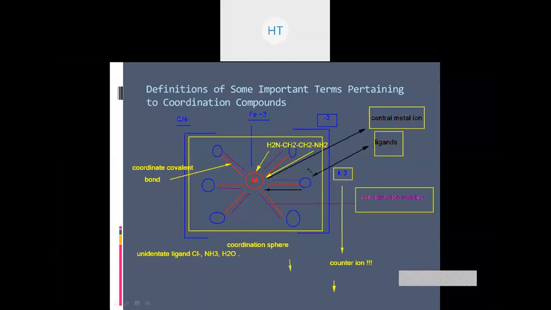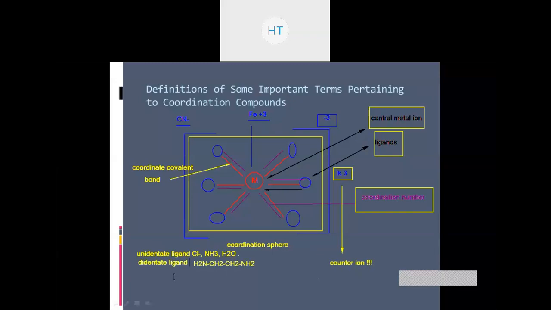These particular systems are called bidentate ligands. So the second category we have here is called bidentate, or you can also call it didentate ligand.